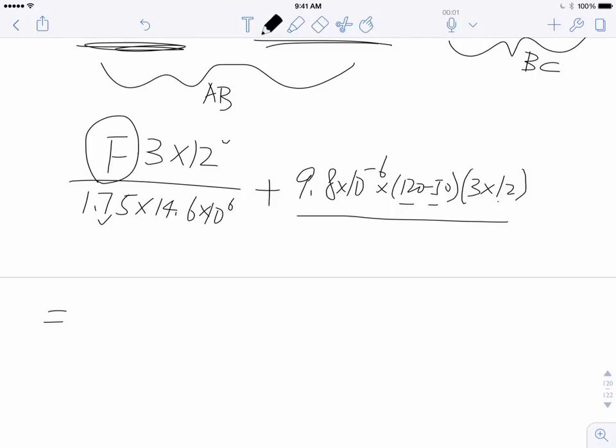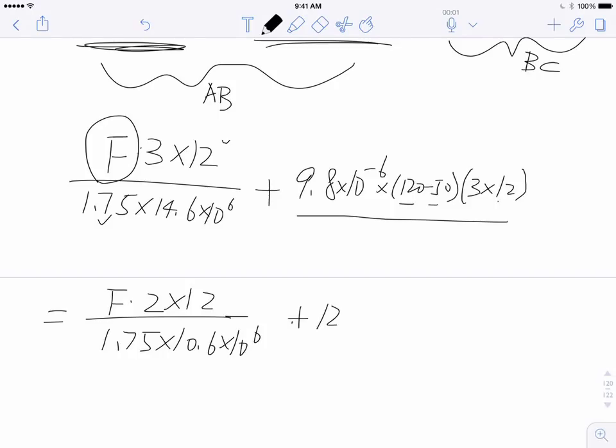So let's do that. BC has F times 2 times 12, and then 1.75 again, 10.6 times 10 to the 6, that's aluminum, plus 12.8 times 10 to the minus 6 times again 120 minus 50, and then again 2 times 12, 2 feet.